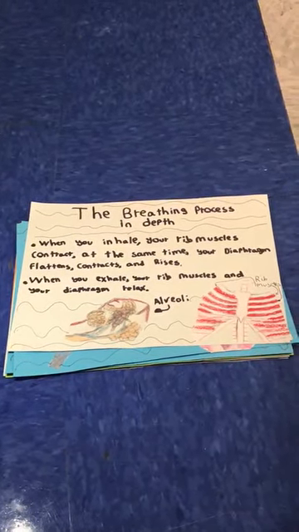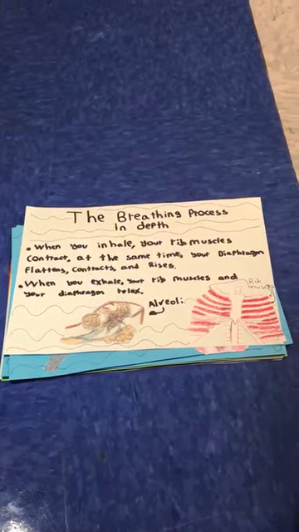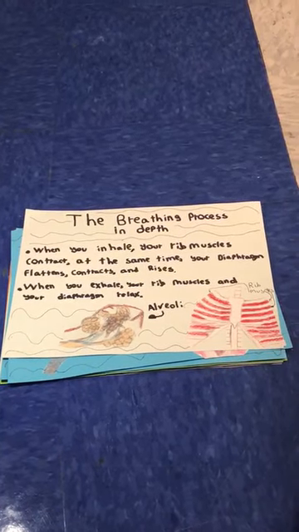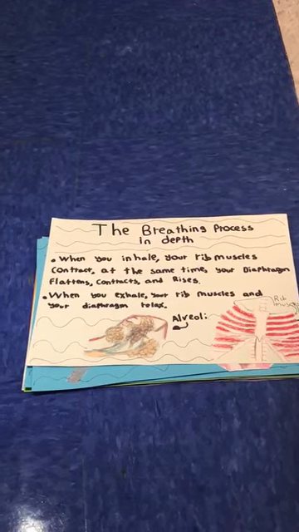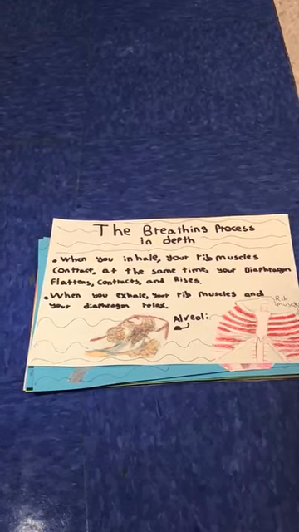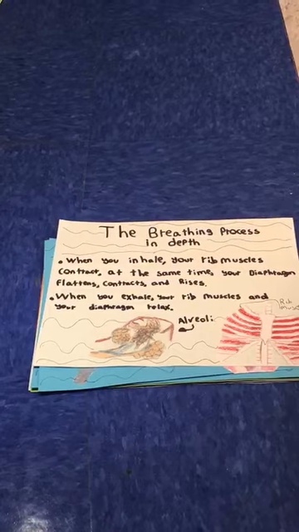When you inhale, your rib muscles contract. The diaphragm flattens, contracts, and lowers. Then the chest cavity gets bigger. When the chest cavity gets bigger, the air pressure in the lungs is lowered, so air goes into the lungs. When your rib muscles and diaphragm relax, the chest cavity gets smaller, causing the air pressure in the lungs to be higher, so the air rushes out.